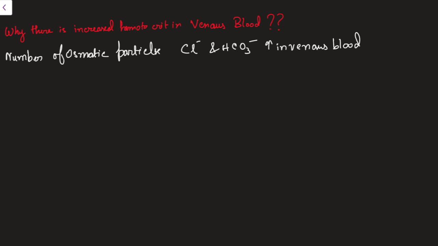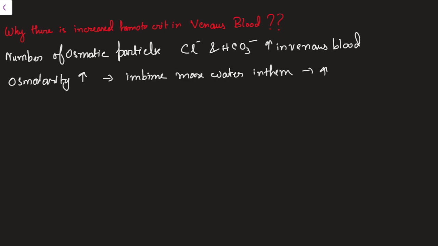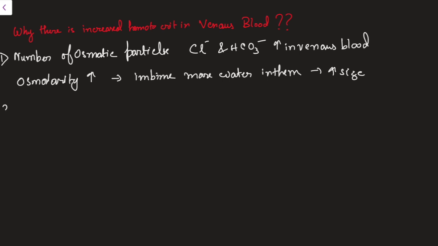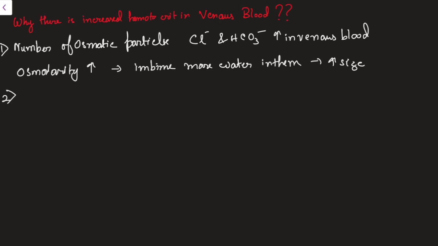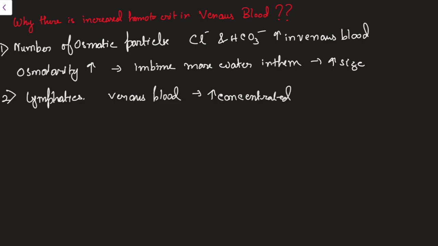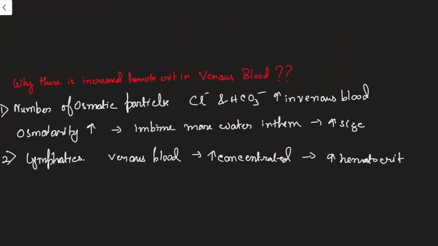As their osmolarity is increased, what will they do? These RBCs will imbibe more water, and they will increase in size. This is one of the reasons. The next reason is that some of the fluid from the arteries going into the tissues is not getting into the vein. It is getting into the lymphatics. From artery to vein, they are not going. They are bypassing the venous system and going directly by the lymphatics. And that is why the venous blood will get more concentrated. So this will also contribute to increased hematocrit. This is also asked in the examination, so go through it properly.